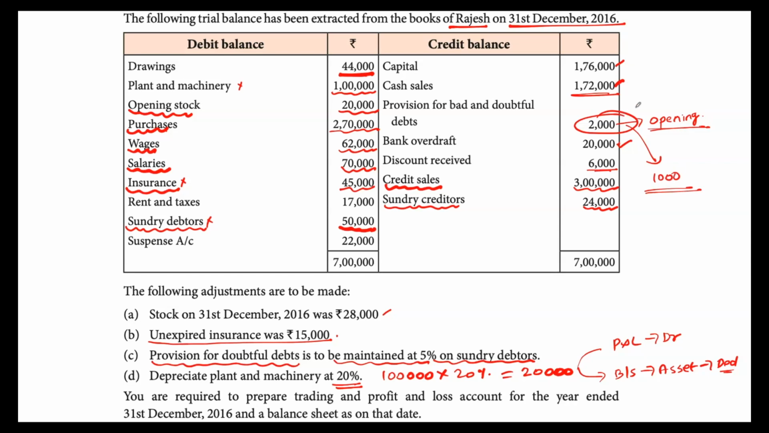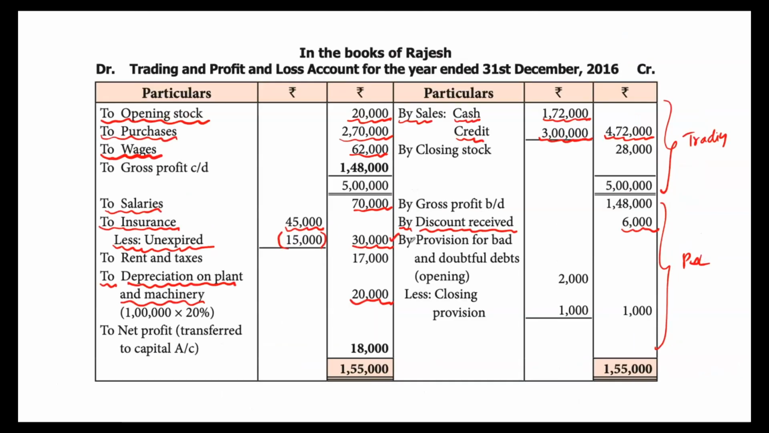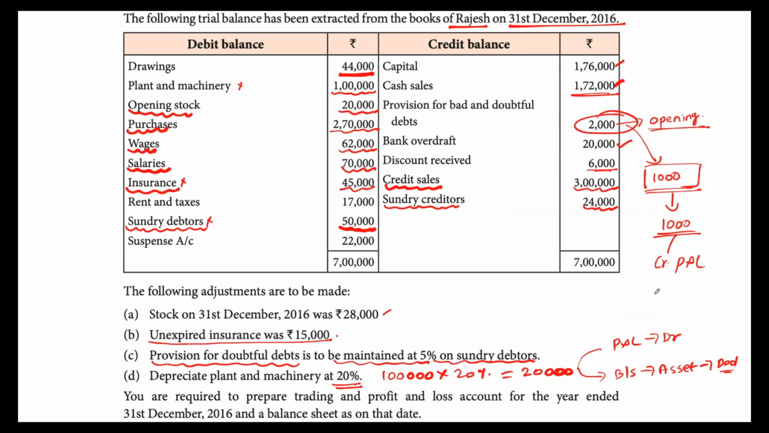So what is already there is 2,000. What is required is only 1,000. So there is an excess portion of 1,000. This has to be reversed by taking it to the credit side of profit and loss account. And how do we do it? Let's go to P&L. We'll write by provision for bad and doubtful debts. In that, opening is 2,000. But what is required as closing provision is 1,000 only. So from 2,000, let us deduct this 1,000. So there is an excess portion of 1,000. So this is now appearing on the credit side of profit and loss account. It means we have reversed it. Okay, so that is also taken care.